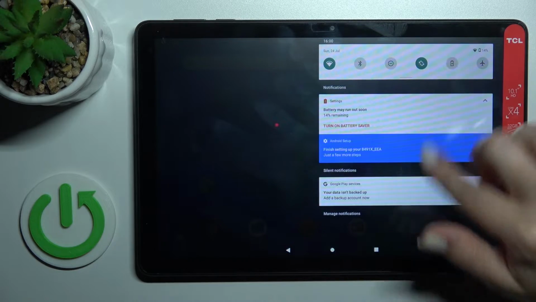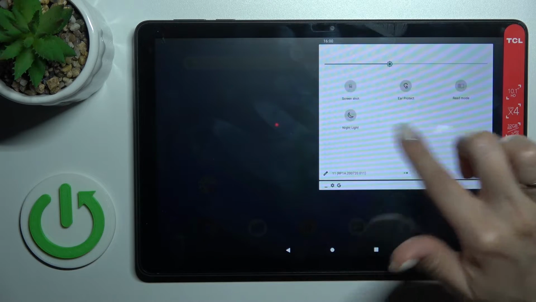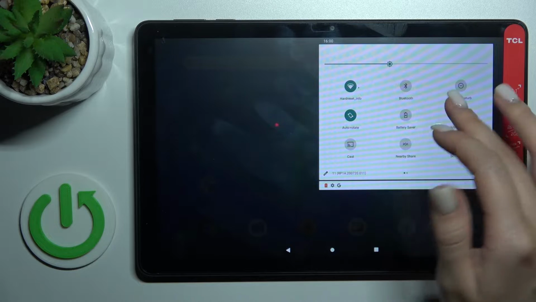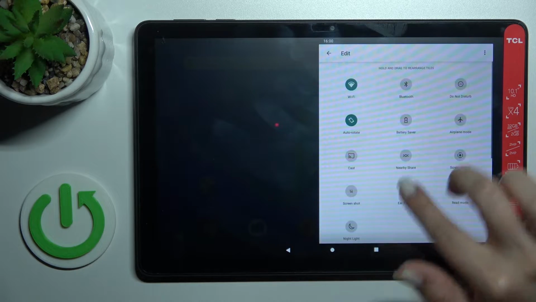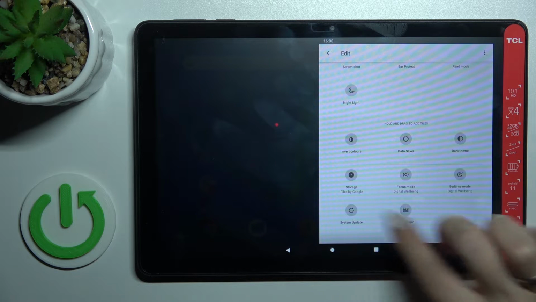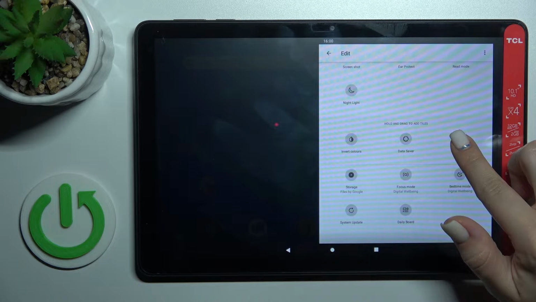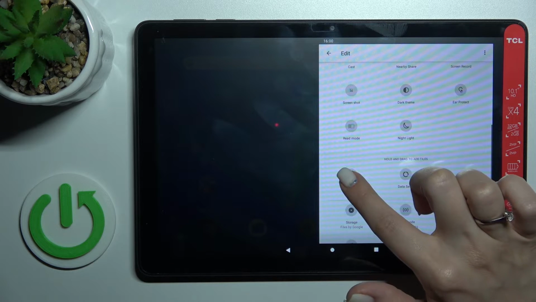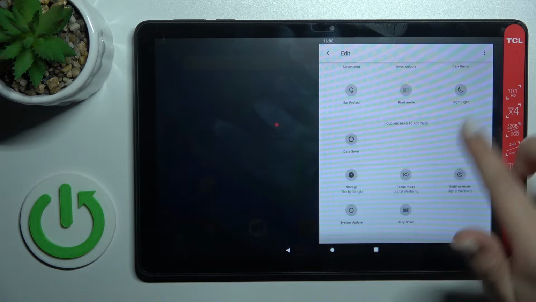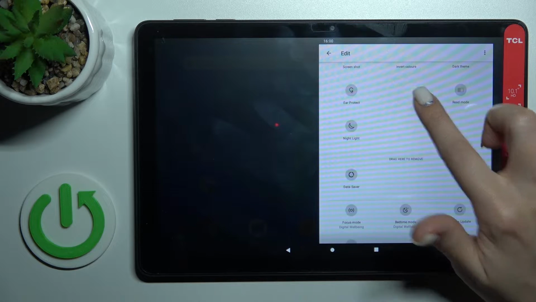So to do that, we should open the notification panel, and if you want to add some icons here, or to remove some of them, or just to change their positions, just click on this edit icon. Here we have this down section. We can add the icons this way. Just hold and drag the icon to this up section, and we can see it's so simple to do.